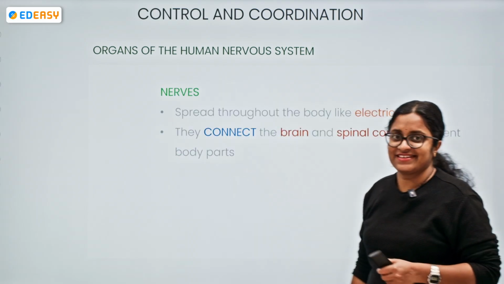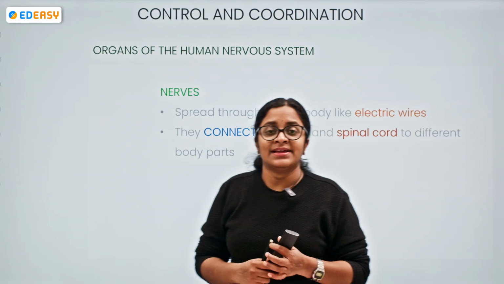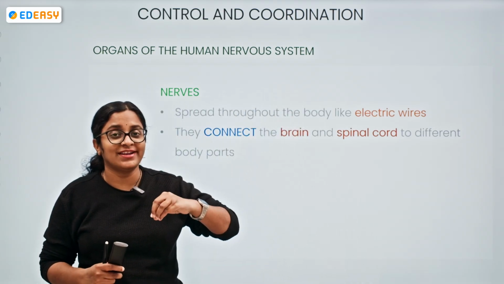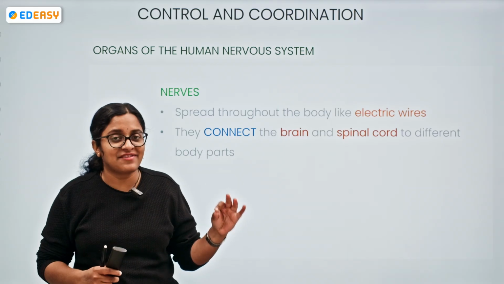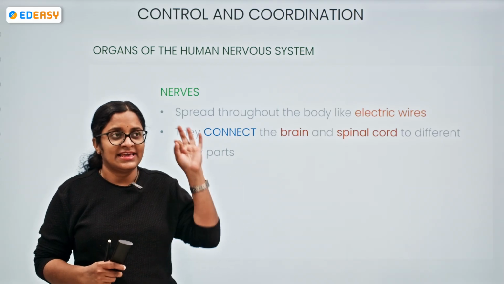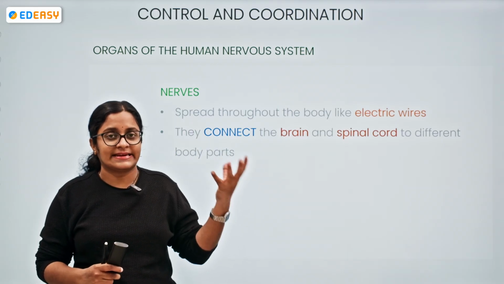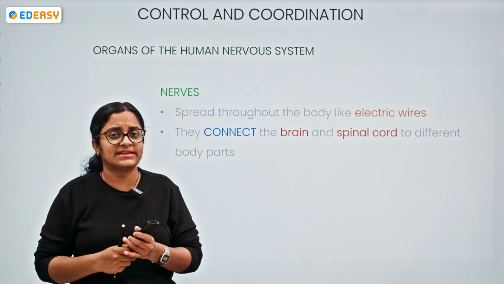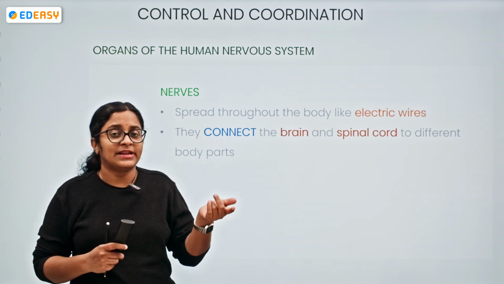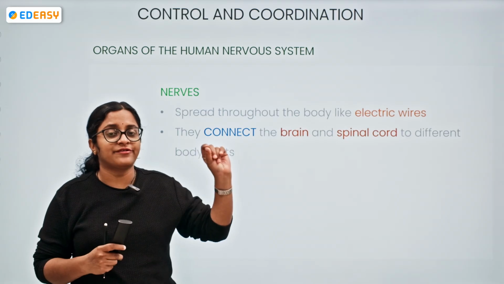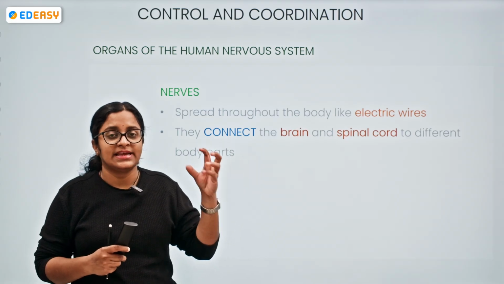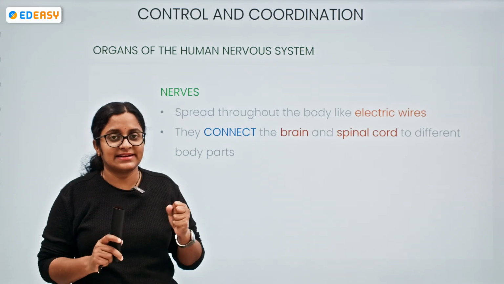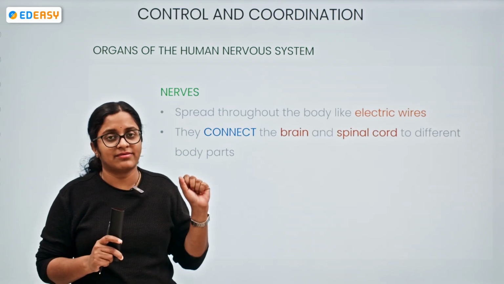Now the nerves. Remember, we were understanding the neuron, which is the structural and functional unit. Imagine an insulated copper wire. In our normal household wires, below the insulation, we can see a lot of individual copper wires put together and insulated with an insulating material, and that becomes your wire.